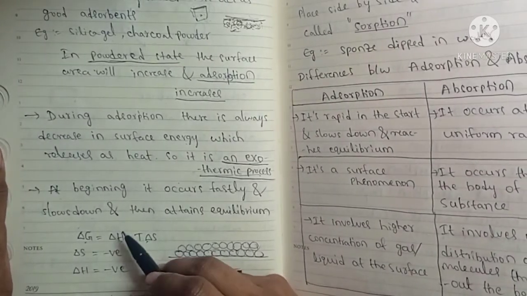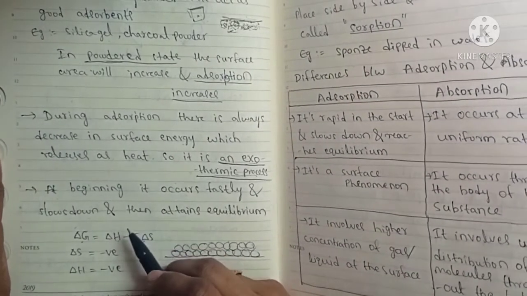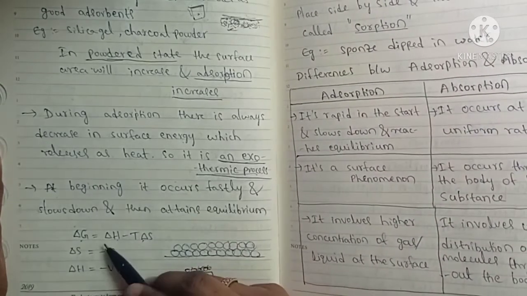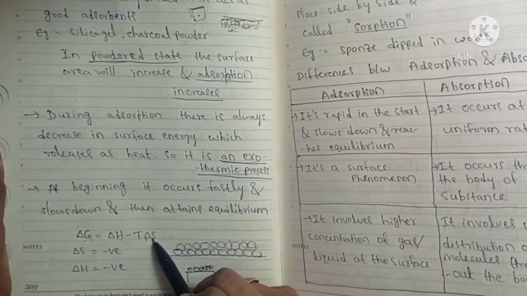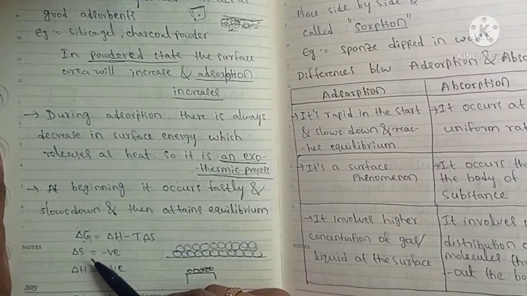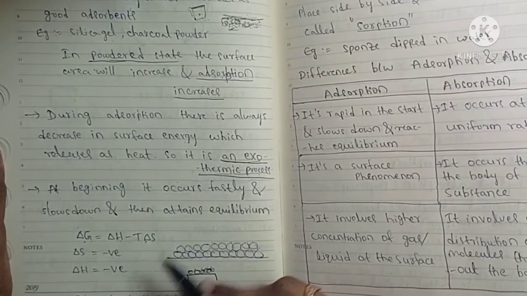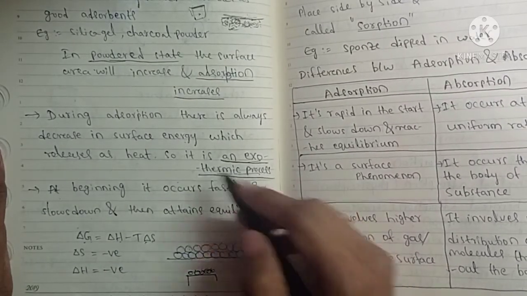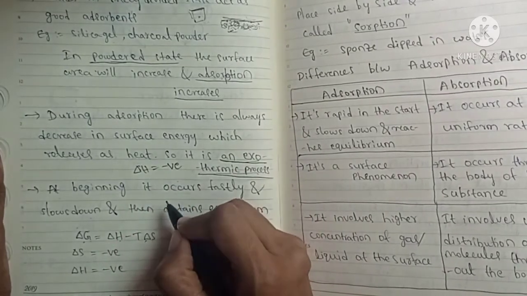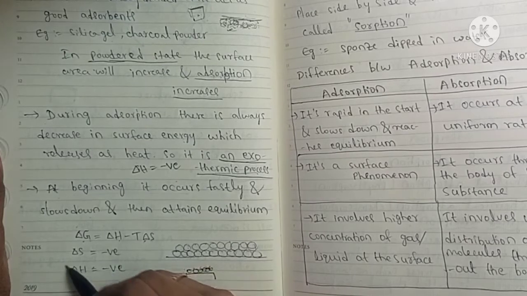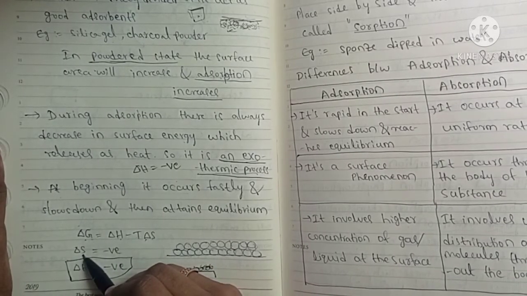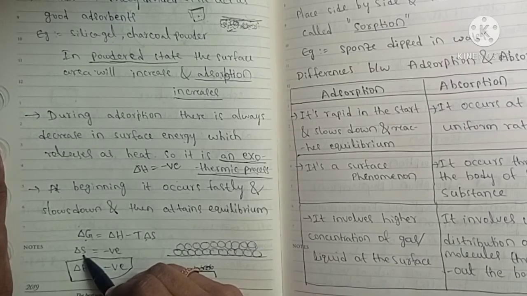So about the adsorption process, is adsorption spontaneous or non-spontaneous? If you see, delta G equals delta H minus T delta S, this is the equation for free energy. In the adsorption process heat is released, so delta H is negative here. For an exothermic process, delta H is negative. And what about entropy? Entropy means disorderness.